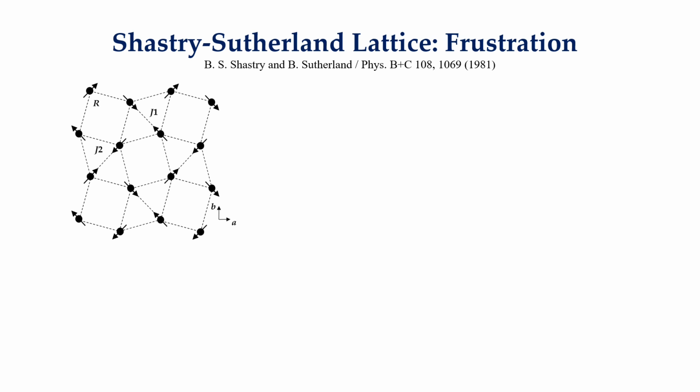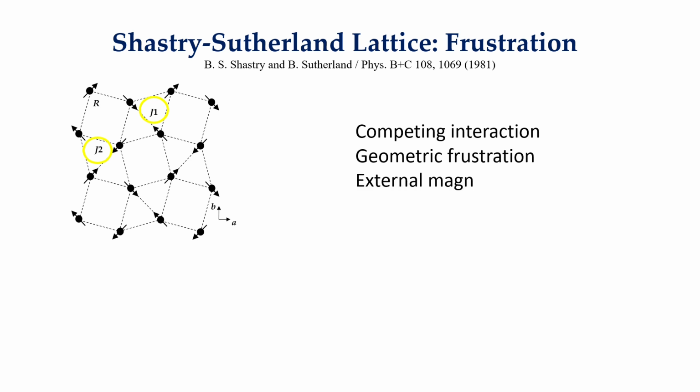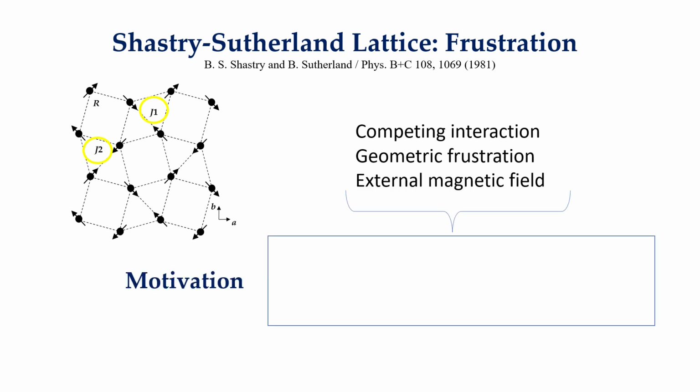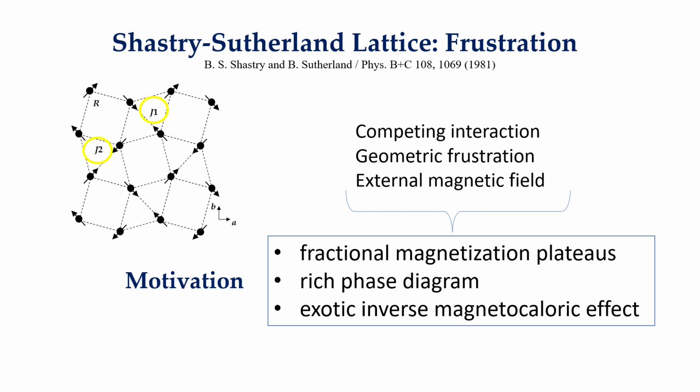The key parameters influencing frustration in this system are the antiferromagnetic exchange interactions, J1 and J2, occurring on diagonal and square bonds of alternating tiles. The interplay between these competing interactions, geometric frustration, and external magnetic fields leads to the emergence of a diverse range of magnetic states, including fractional magnetization plateaus, contributing to a rich phase diagram and other exotic properties such as the inverse magnetocaloric effect. Given these intriguing properties, research on these materials remains a subject of significant interest.